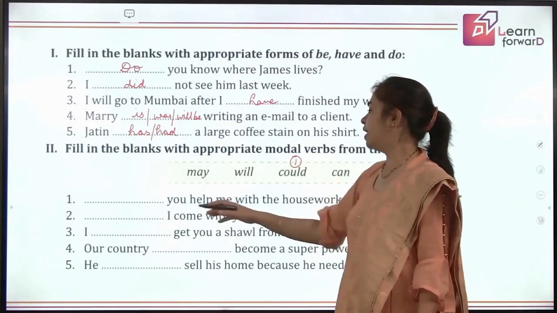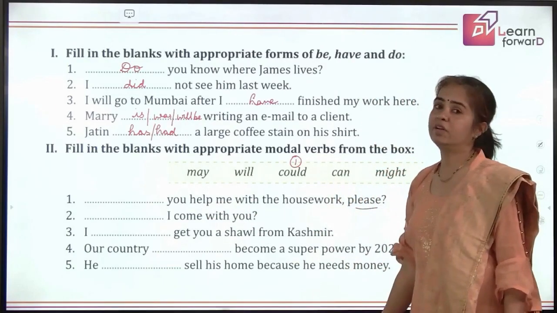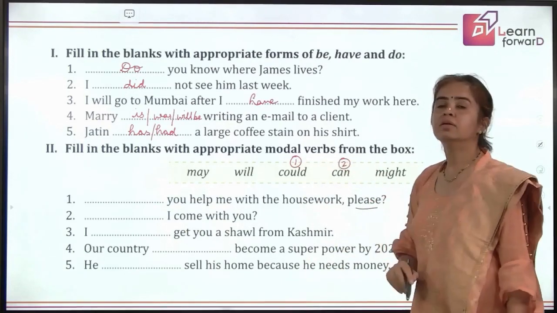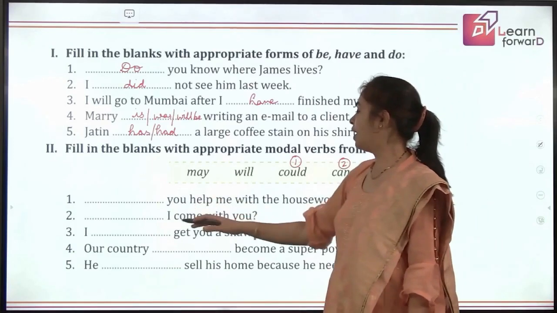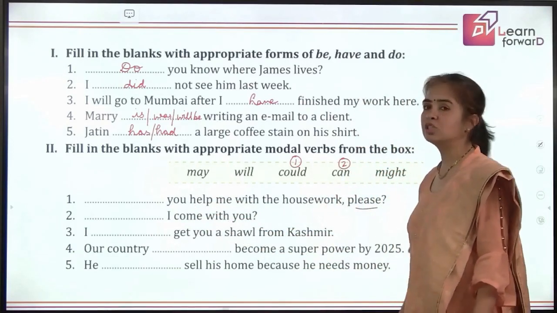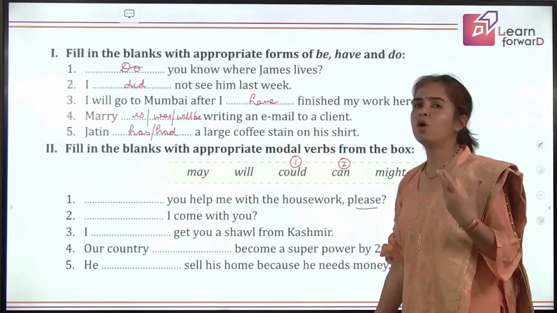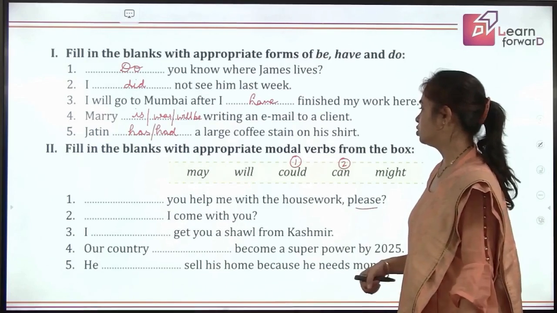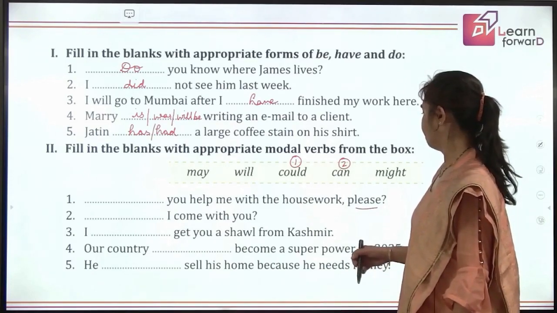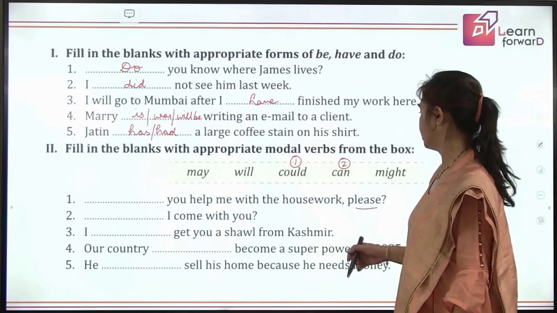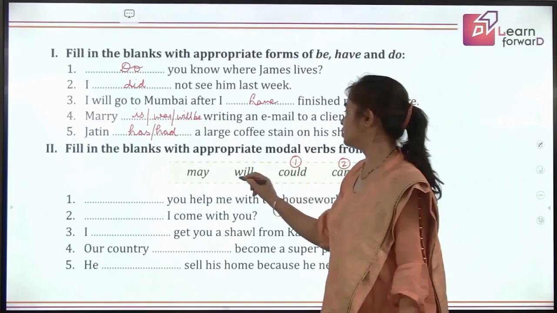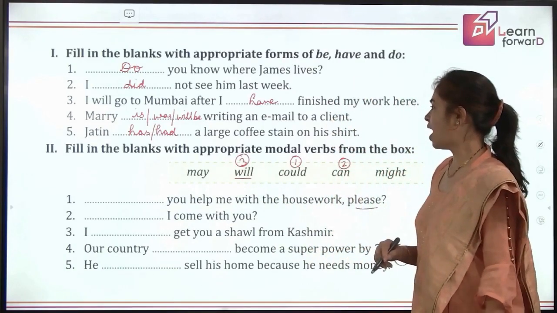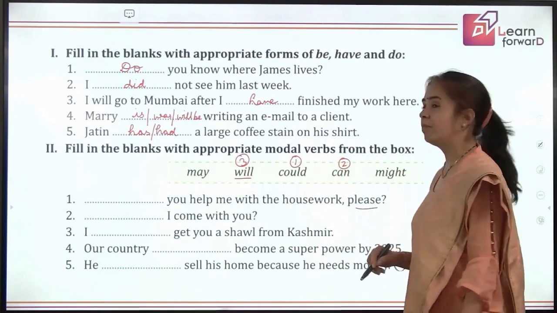Maybe we need to change something. We will see. Dash, I come with you. If it is formal, you can say may. Otherwise, you can also say can. We still have options. Let's go ahead. I dash get you a shawl from Kashmir. So it can be a possibility or it can be ability also. Ability we have already used. So if you are just assuring, you can also say I will get. Okay. Next, our country dash become a superpower by 2025.